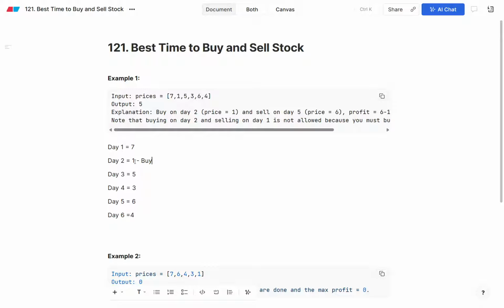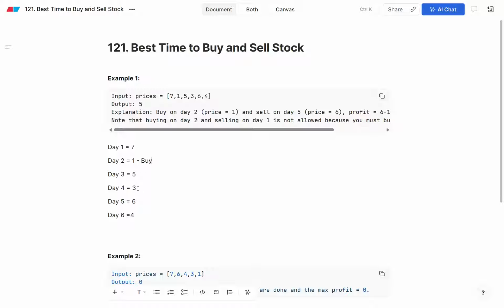Then what will happen is that now you need to sell the stock on any day. So you need to keep checking the profit here. We will be checking the profit. Like 5, so 5 is also greater than 1. So we have bought the stock at 1, but we are selling at 5. So 5 minus 1, so 4, here we are getting the profit.